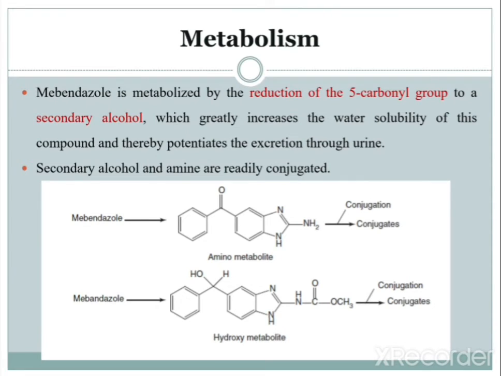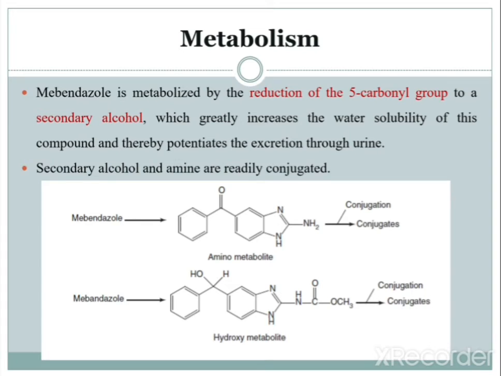Further, here is given the metabolism of mebendazole, a drug from the same class. Mebendazole is metabolized by the reduction of the 5-carbonyl group to a secondary alcohol. So in the case of mebendazole, the reduction occurs at the 5-carbonyl group. At the fifth position there is a carbonyl group. You can see the structure of mebendazole.